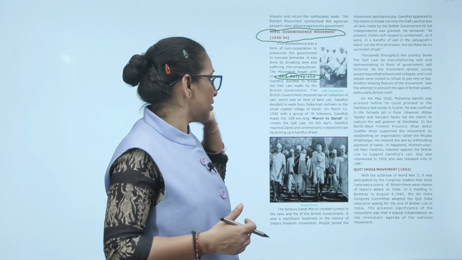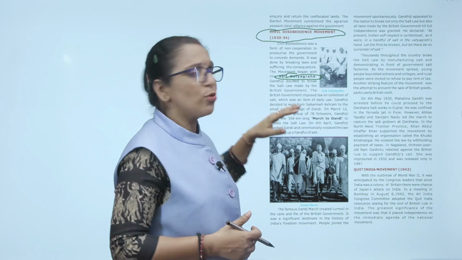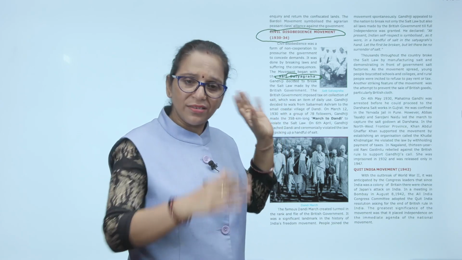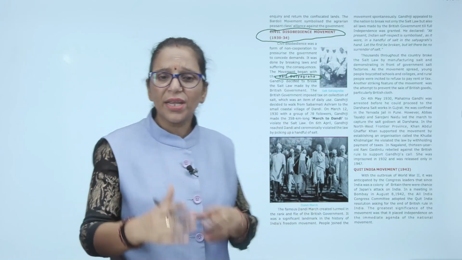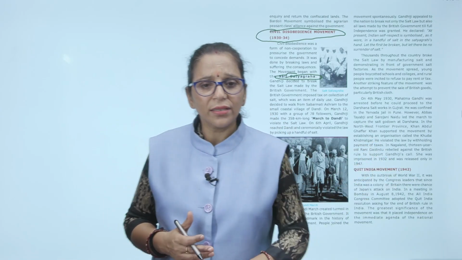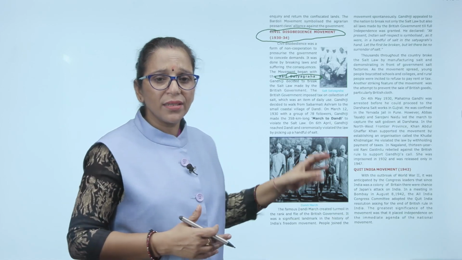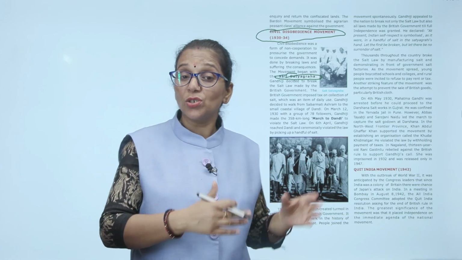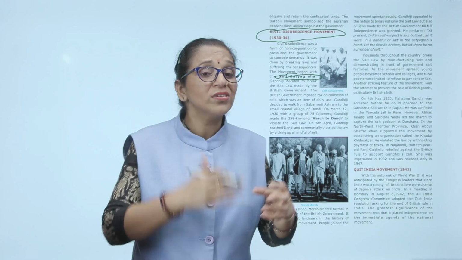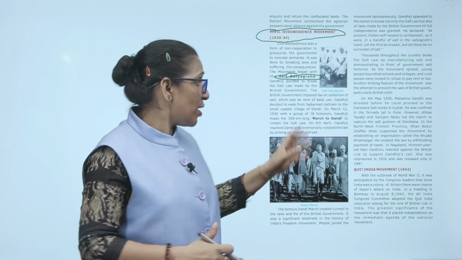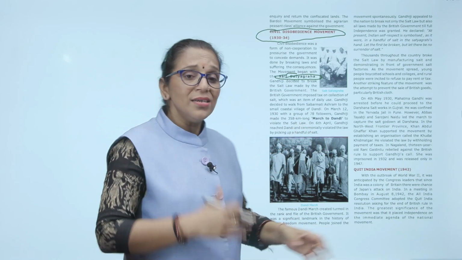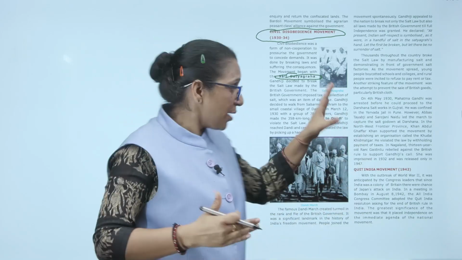See, they imposed a tax on salt. And Gandhiji decided to walk from the Sabarmati Ashram. He started his salt march from the Sabarmati Ashram along with 78 followers on March 12, 1930. Gandhiji made the 358-kilometer-long march to Dandi. Dandi is a coastal village in Gujarat, where he reached on 6th April and, ceremonially, with the help of the villagers, he violated and broke the salt law. So that was the Dandi March.